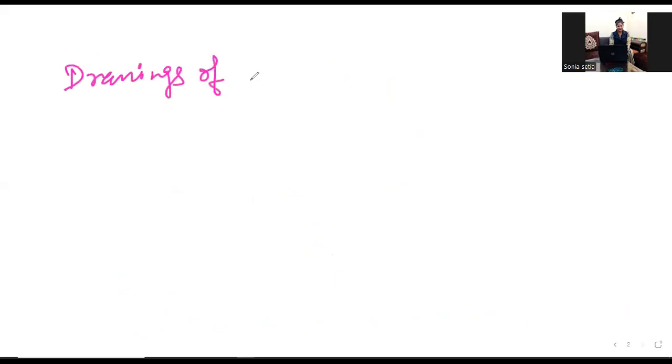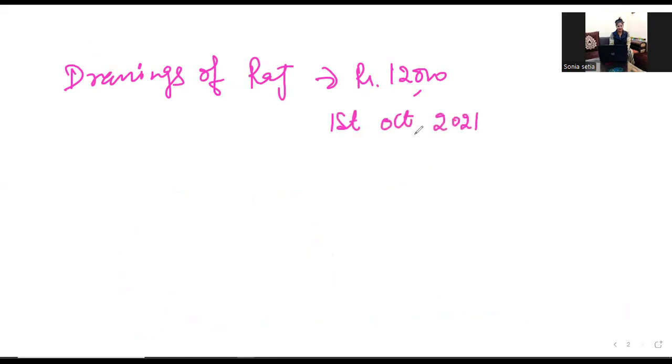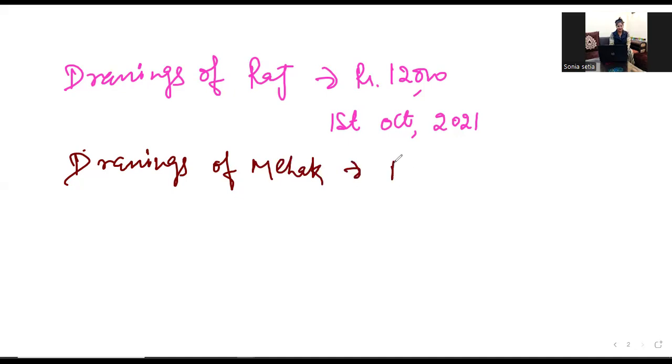And drawings, write the drawings also. Drawings of Raj, that is rupees 12,000, and the date is 1st October 2021. And drawings of Mehak, everything is there in the question. Rupees 60,000, and the date is 1st December 2021.